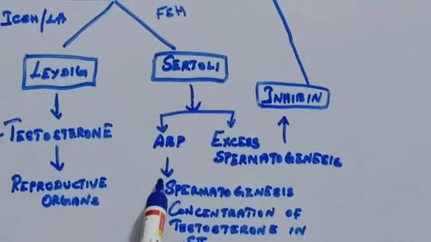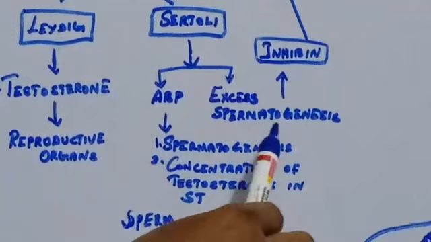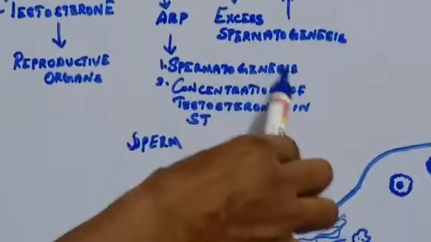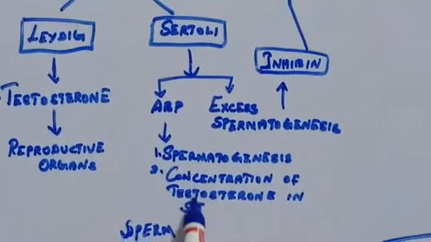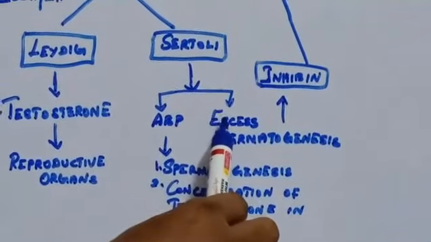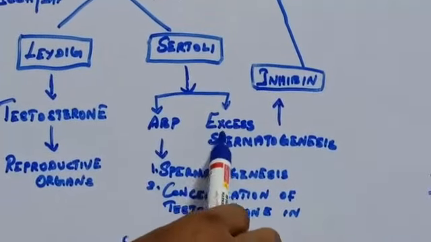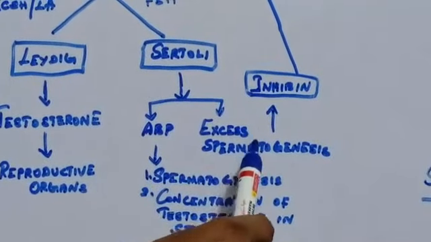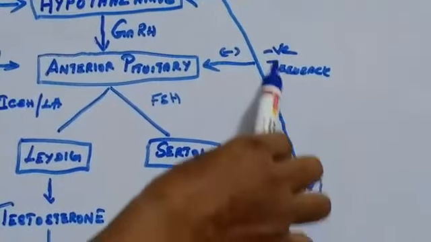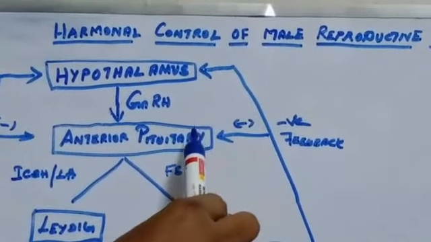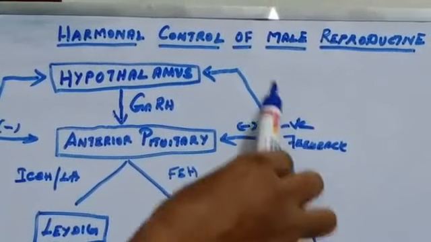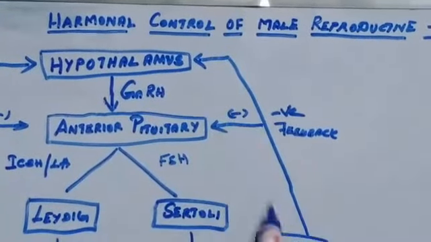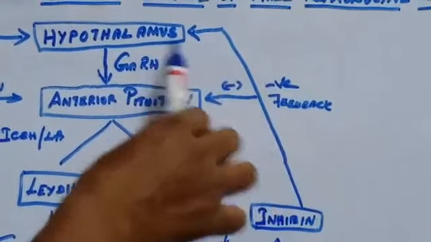This androgen binding protein also stimulates the process of spermatogenesis, and it concentrates testosterone in the seminiferous tubules. Suppose excess spermatogenesis takes place, then the Sertoli cells secrete inhibin hormone. The inhibin hormone stops the secretion of the anterior pituitary, and it also reaches the hypothalamus and stops the secretion of gonadotropin releasing hormone. Further, the process is stopped. This is a negative feedback mechanism.